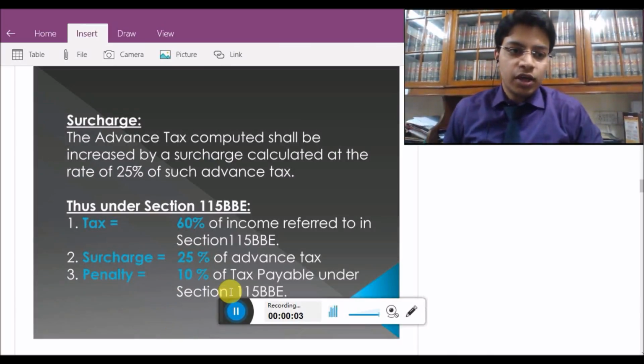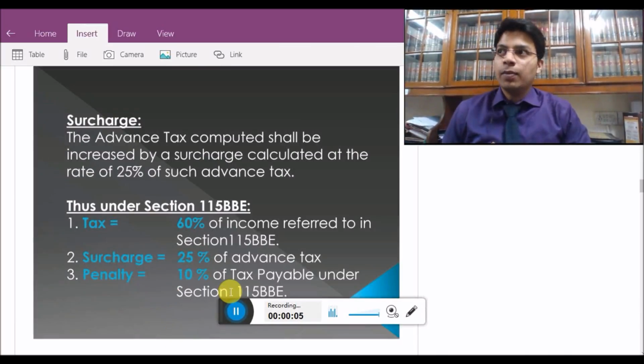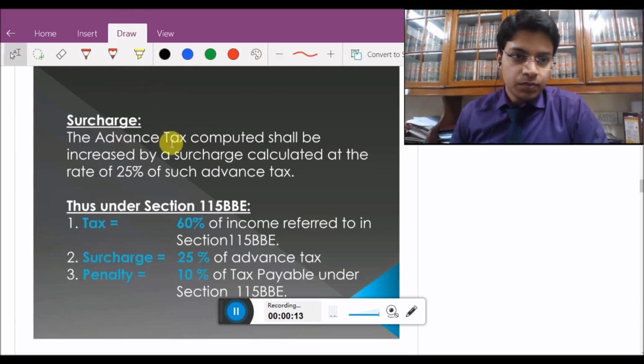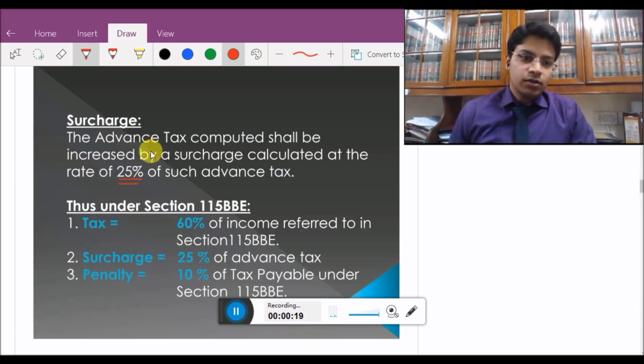What would be the surcharge under section 115BBE? The advance tax computed shall be increased by a surcharge calculated at the rate of 25% of such advance tax.